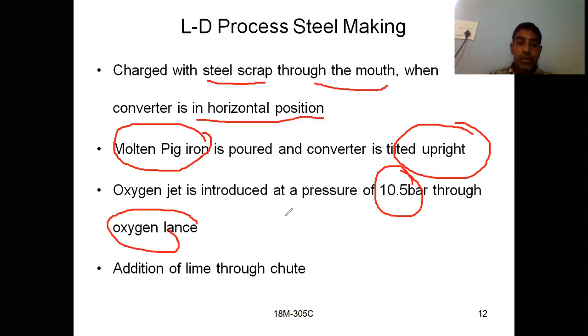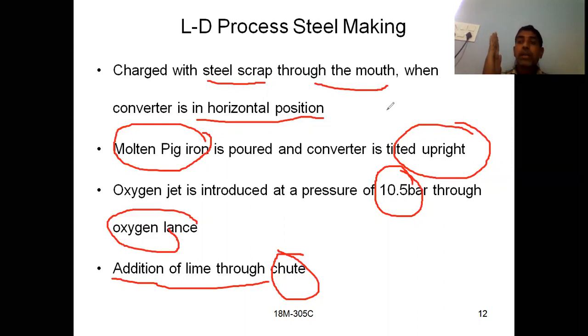Also you are having a chute, which is a provision for adding some elements. From that you have to add lime, so to get slag you have to add lime here. These are the steps involved in LD process steel making. First, we have to add steel scrap through the mouth when the converter is in horizontal position. Later we have to add some molten pig iron and make the converter upright.